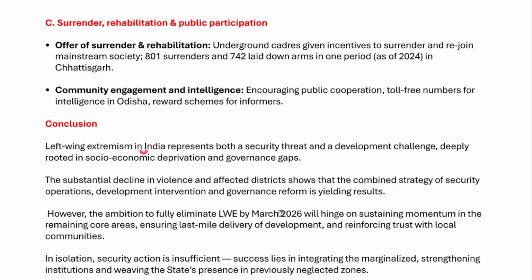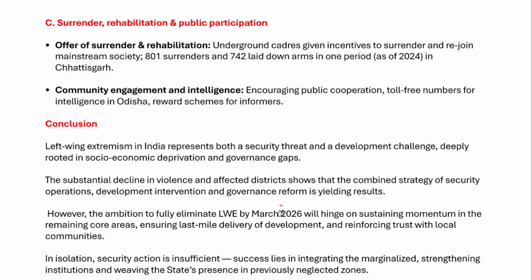Therefore, we need to bridge the socio-economic differences and improve the governance architecture at the grassroots level, particularly in areas worst affected by left-wing extremism. However, it is certainly positive news that there is a substantial decline in violence and affected areas. This shows the effectiveness of the combined strategy of security operations, developmental interventions, and governance reform, which has been yielding positive results so far.